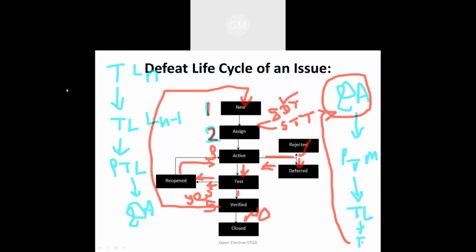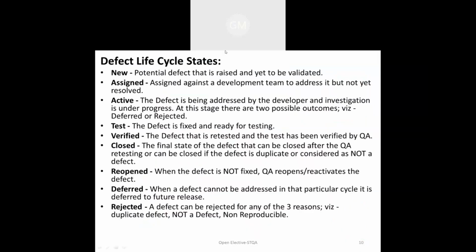Okay. Now, next thing is that I have already explained in the diagram itself how each cycle is going to work, which is represented in this PPT only. So the first phase is new, which is shown here in the theoretical writing. The first one is new. New is nothing but a potential defect that has arisen and is not yet validated. That means it has not yet solved that particular defect.